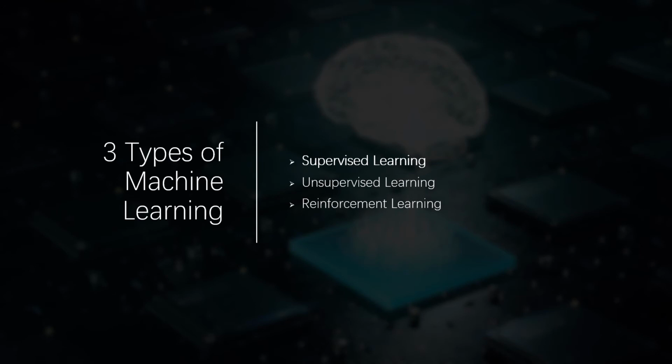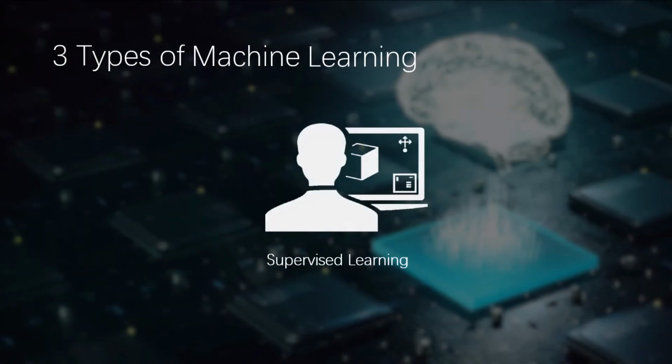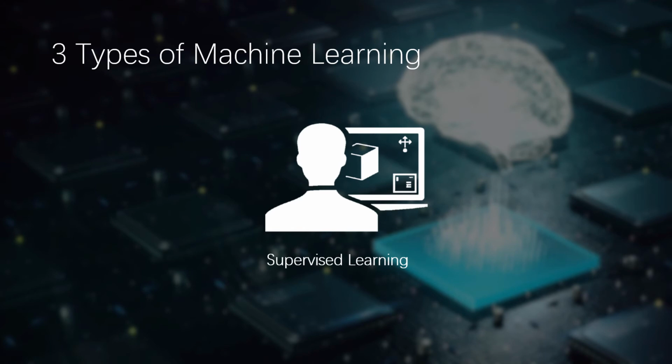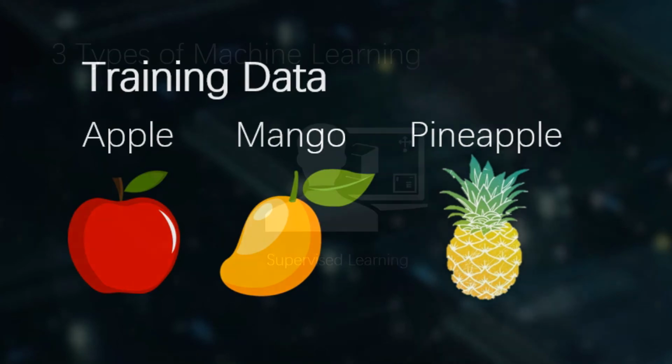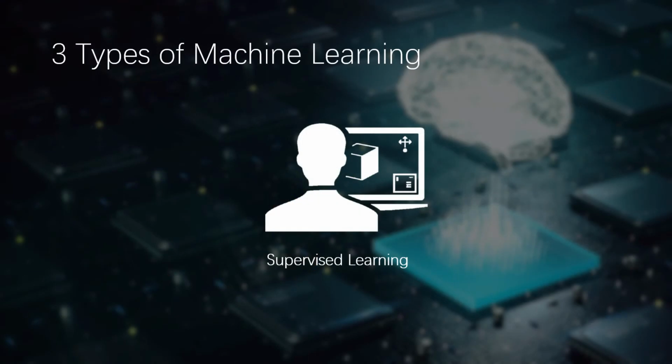In terms of supervised machine learning, the human is supervising the computer in a machine learning process. In this type of learning, we already have the data with the label on it. If we consider the previous example, we already have the name of the fruit: an apple, a mango, and a pineapple. So we pass all this training data into the computer. And later on the computer has to guess what fruit is this.